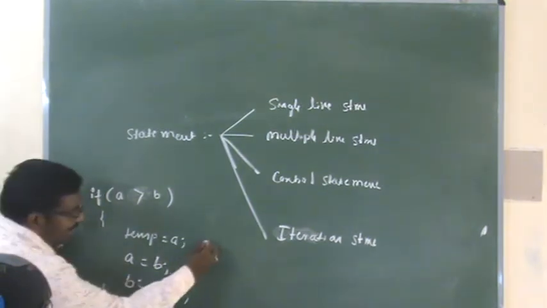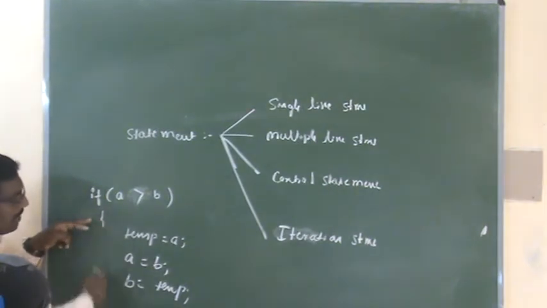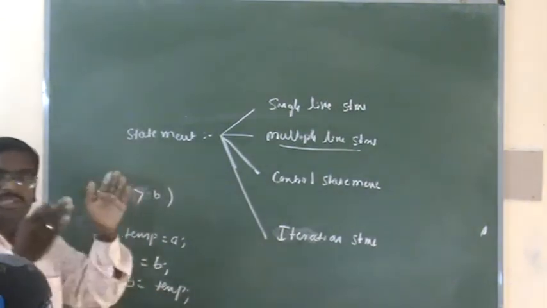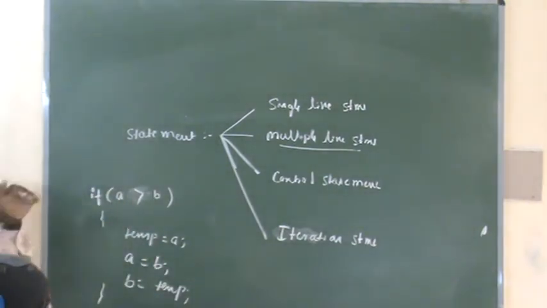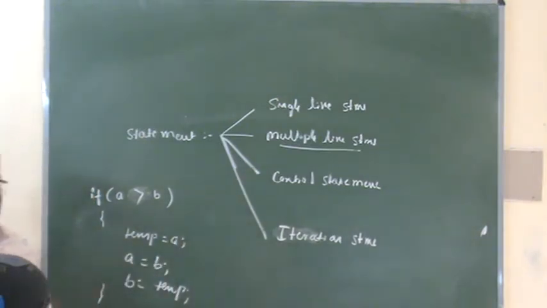Here these three statements are enclosed within a pair of curly braces, correct? So this type of statement we call multiple line statements. Means within a pair of curly braces, more than one instruction should be there.